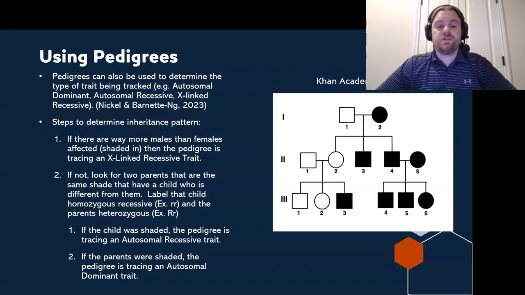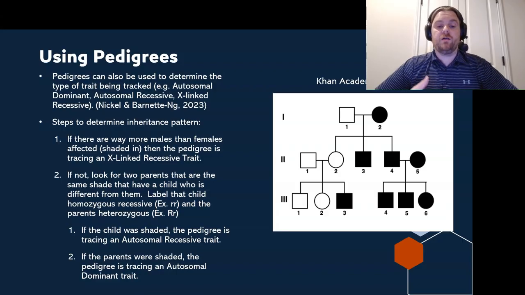Step two, you would go to if that is not the case. So what you would want to do is look for two parents that are the same. In this case, we have two parents that are the same, and have a child who is different. So that child right there is different from the parents right there. So you would label the child homozygous recessive, for example, double lowercase r, and the parents would then be labeled as heterozygous.